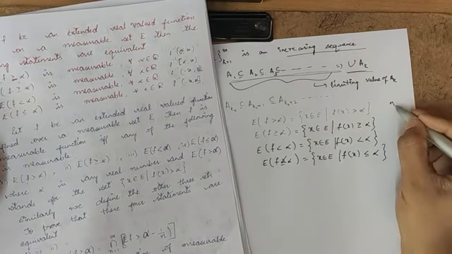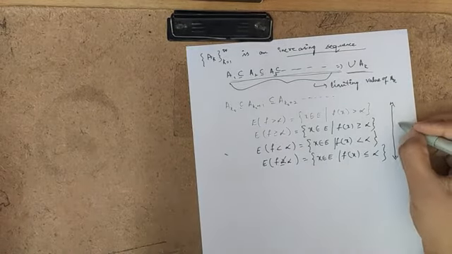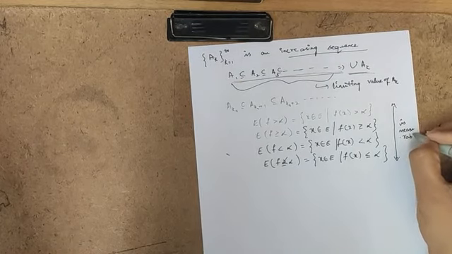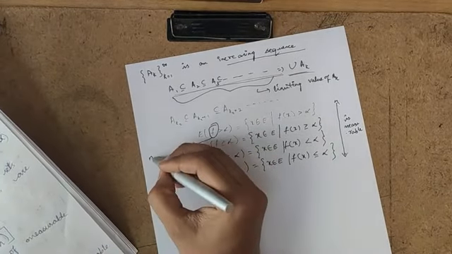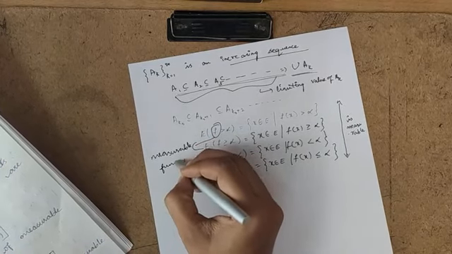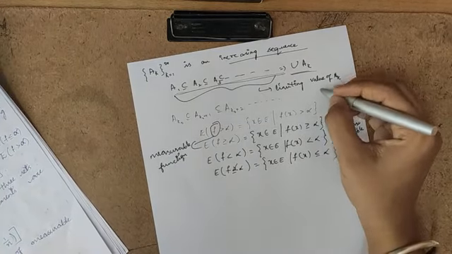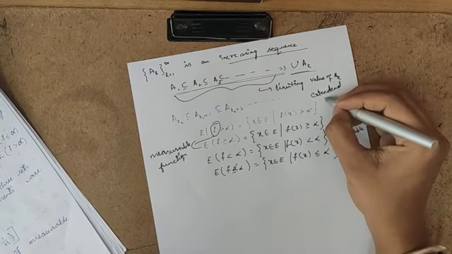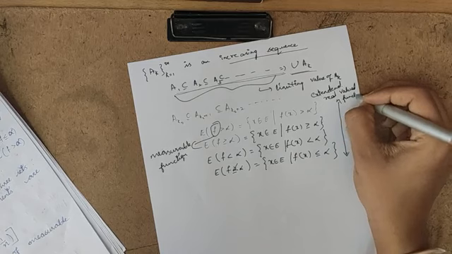So if any of these four sets is measurable, then I can say f is a measurable function, and we are defining this for an extended real valued function.